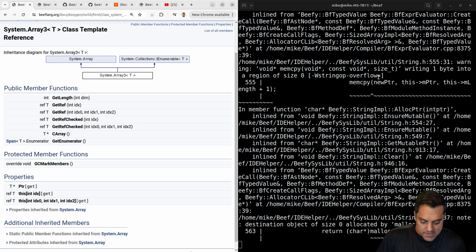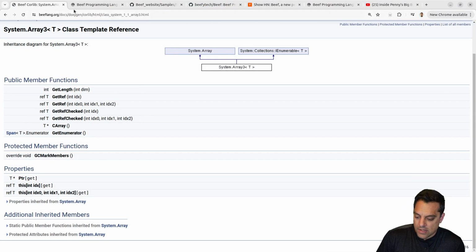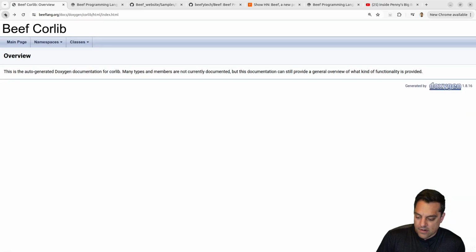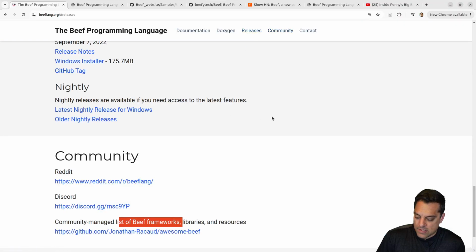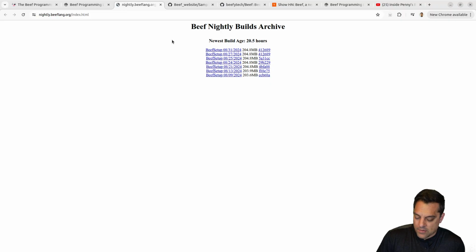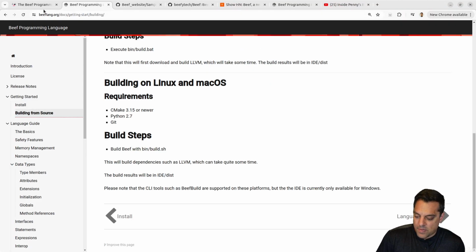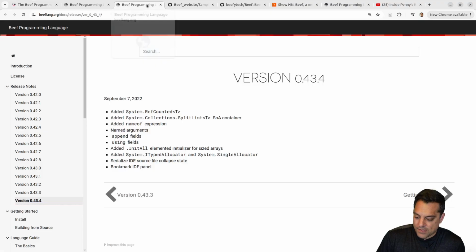Let's see. This looks like it's building. Yeah, we're getting some warnings, but no problem there. All right, almost linked here, so it doesn't take too long. Let's get out of the Doxygen page here. The releases. I do want to see what the nightly releases are. Okay, I just got the binary set up here. Yeah, it's too bad. If the build fails, I'll re-record this on a Windows machine or something. But you got an installer here, release notes,